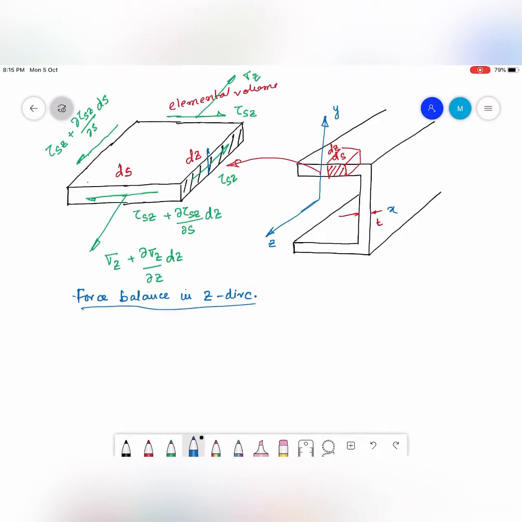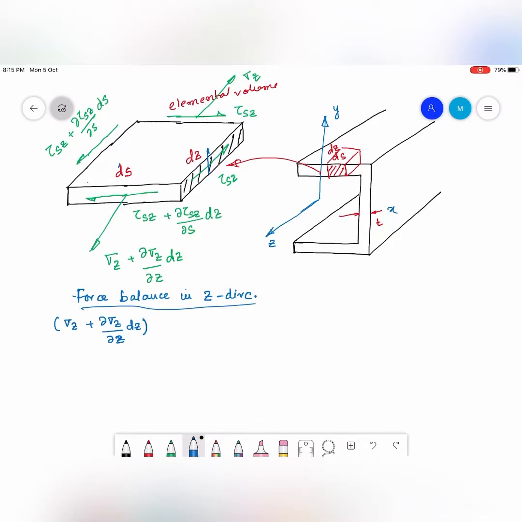So let us see what the forces in z direction are. One is sigma z plus del sigma z by del z into dz, into ds into t.